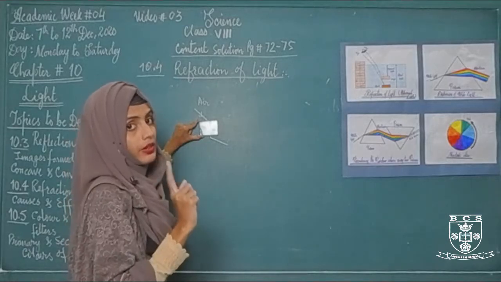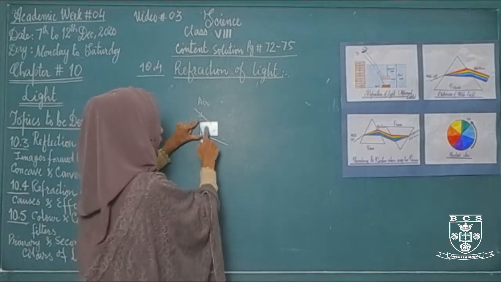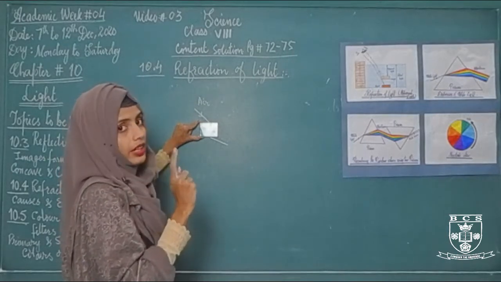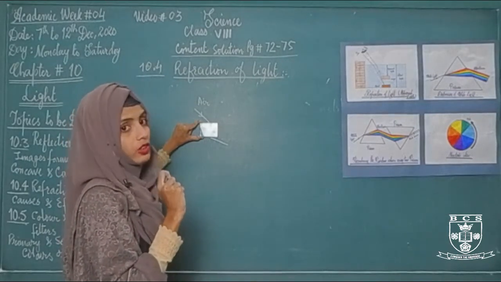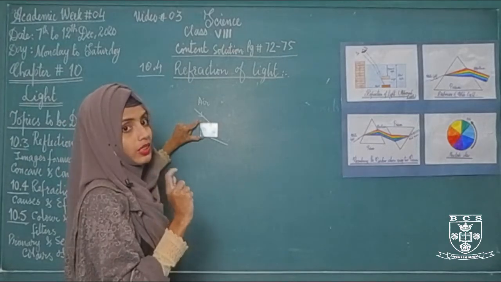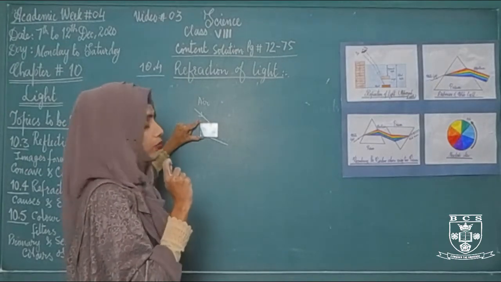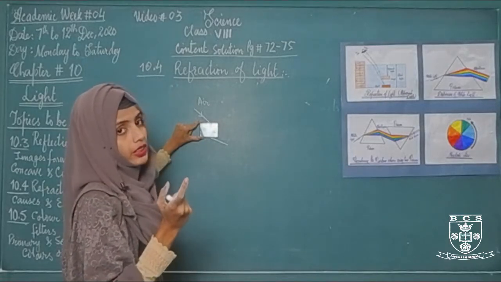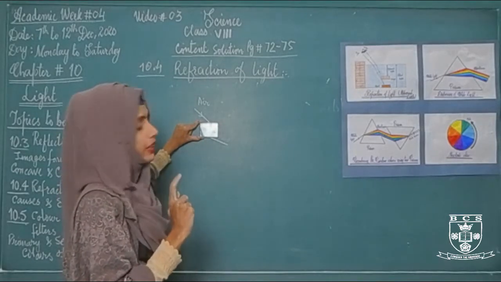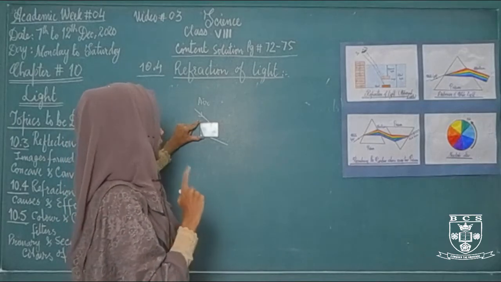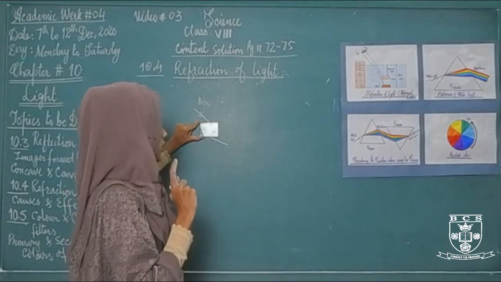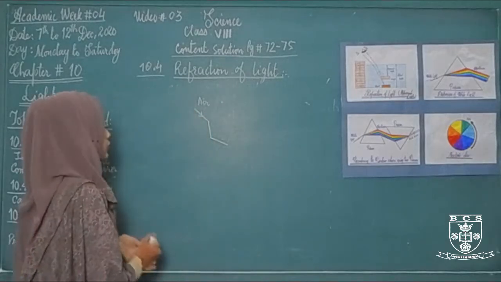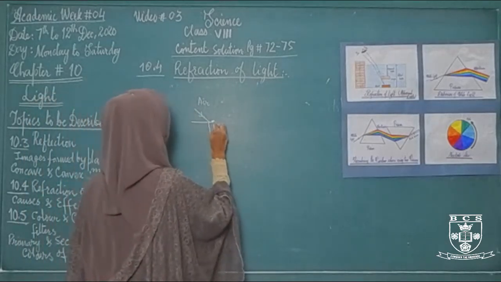When the light ray starts to come out from the glass slab, its speed again starts to increase, because the light is entering into the air, and the speed of light in air is much faster than in the glass slab. That's why the light ray again bends. This is the refraction of light shown by the glass slab.